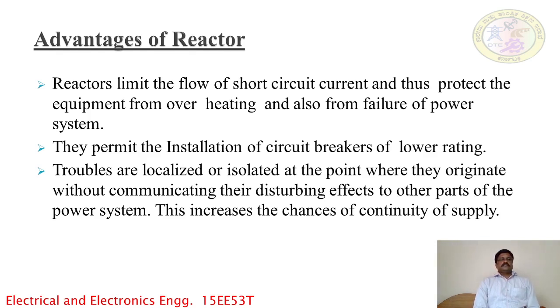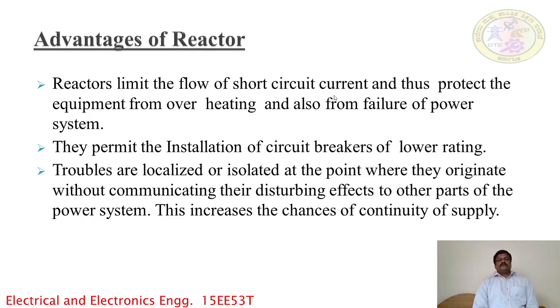Some of the important advantages of reactors connected in the power system are: reactors limit the flow of current and thus protect the equipment from overheating. What do you mean by this? What is the advantage of this point?